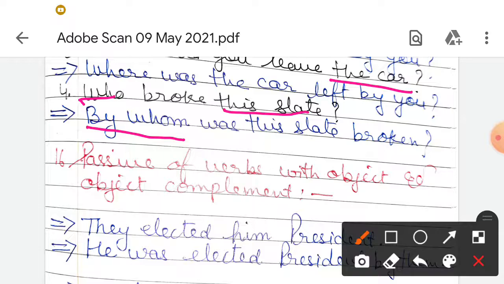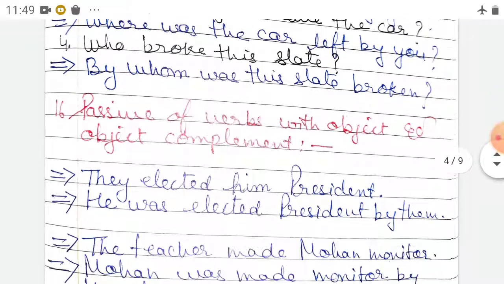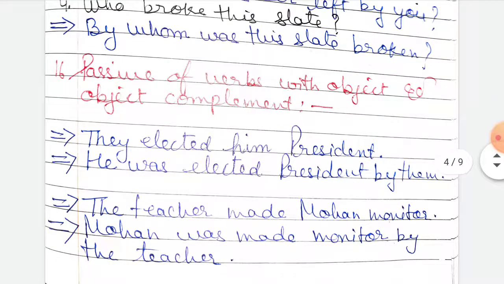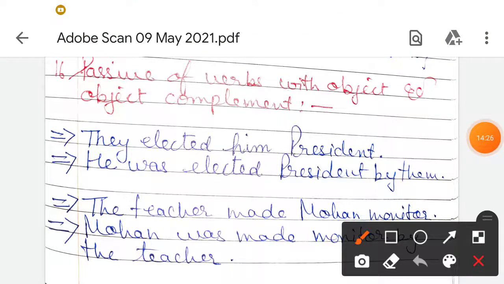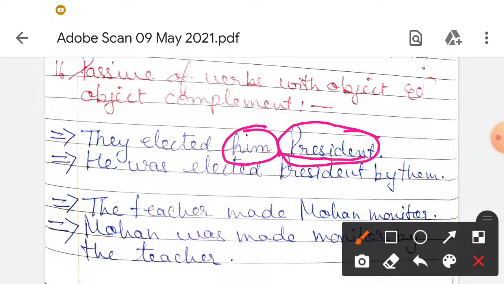Okay, so this is how we change an interrogative sentence into the passive one. Have you understood? Now we are having the passive voice of verbs with the object complement, meaning the object is extended, something is telling about the object. So how will we change it into passive voice? Let us take, they elected him president. This is our object and object complement.